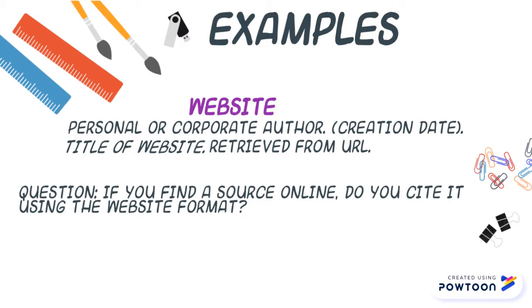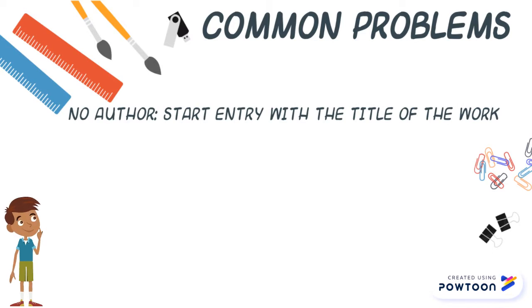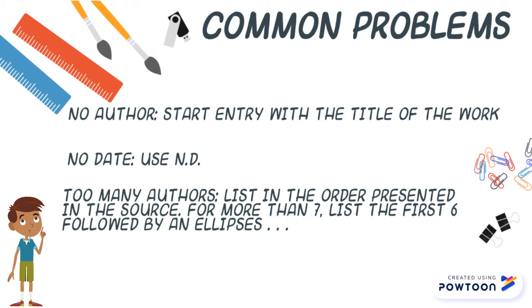It depends, because if you find a newspaper article or a journal article online, then you need to use those formats to cite those sources. Here's a few examples of what you can do if you run into these common problems while creating your reference list entries.